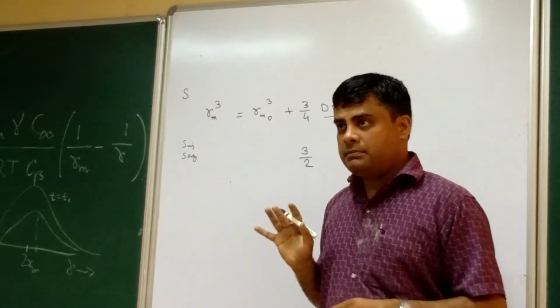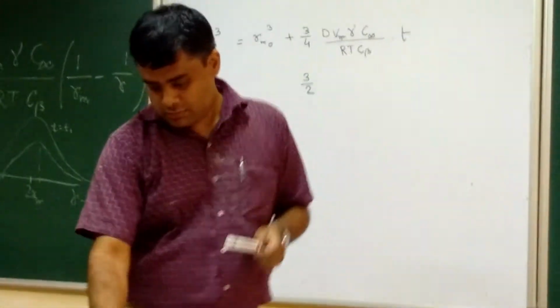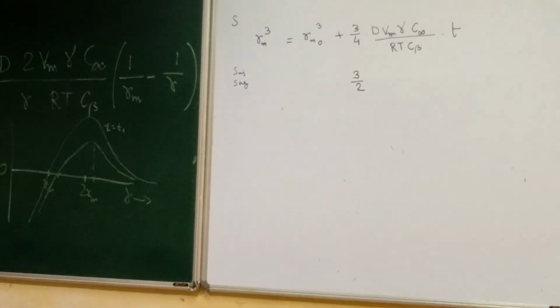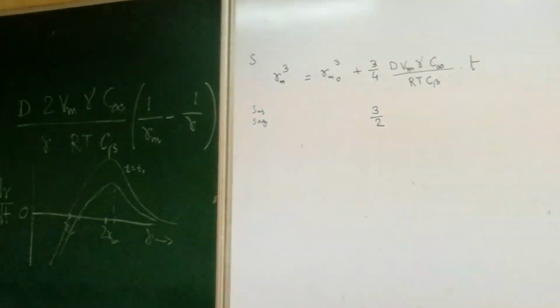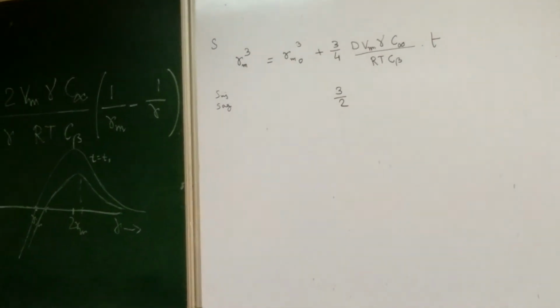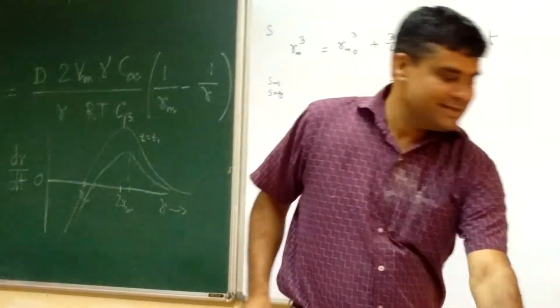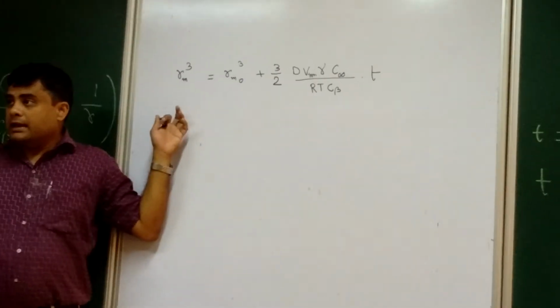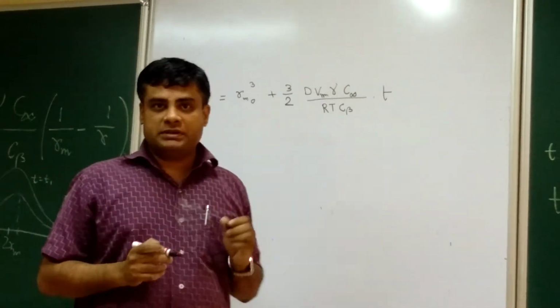Okay, so Rm cubed is varying linearly with time.